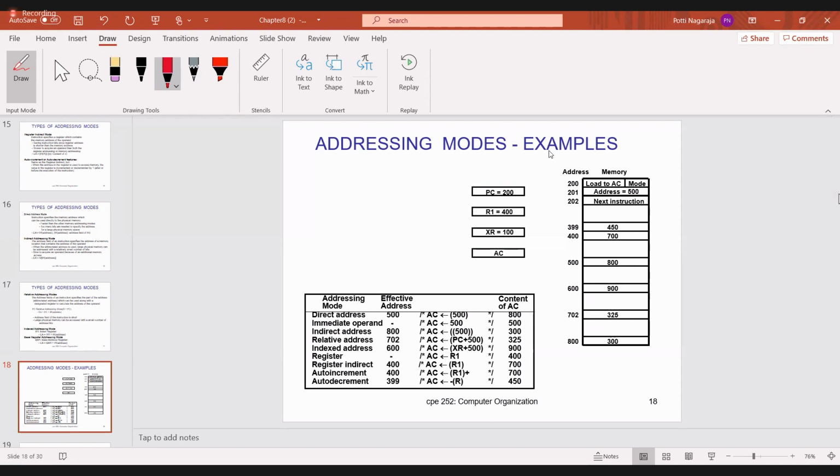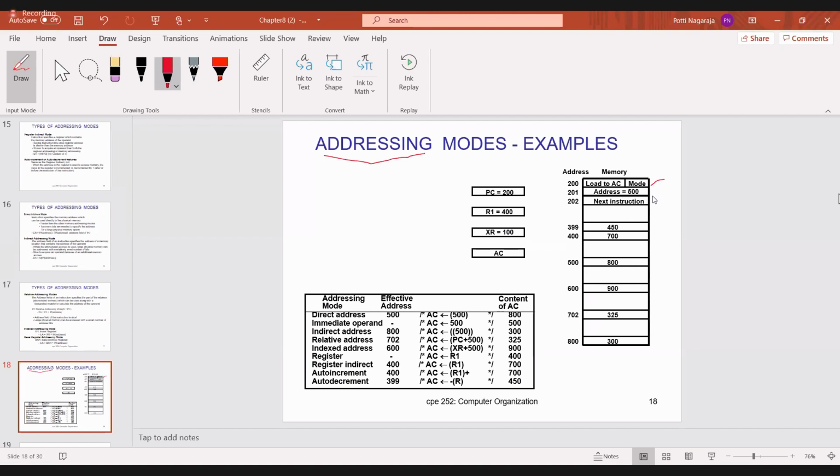Now this is the standard example, and using this example you can understand easily. So PC contains what value? PC contains 200, R1 contains 400, XR contains 100, and AC is nothing but the accumulator. Is it okay for all of you? And here you have the memory, starting from memory location 200 to memory location 800. They have written the first instruction. Can all of you see the first instruction?